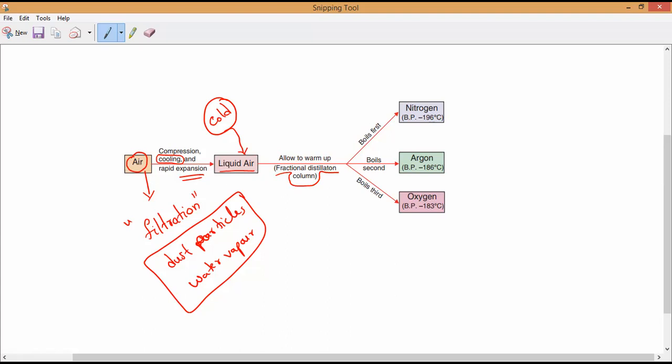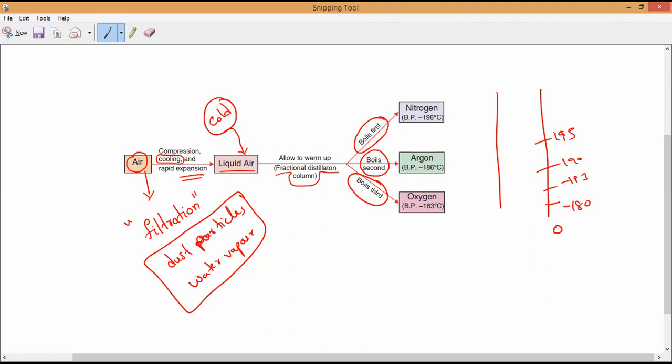Who will boil first? You can see here. Nitrogen. Next one boils second. Argon. Boils third. Who will boil third? Oxygen. So if you imagine this is the fractionating column, who will come down? Anybody can tell me? Temperature range. It will go with a zero. Heating mantle. Minus 183, minus 190, minus 195, minus 196. So who will come down? That is my question. Oxygen, sir. Yes.